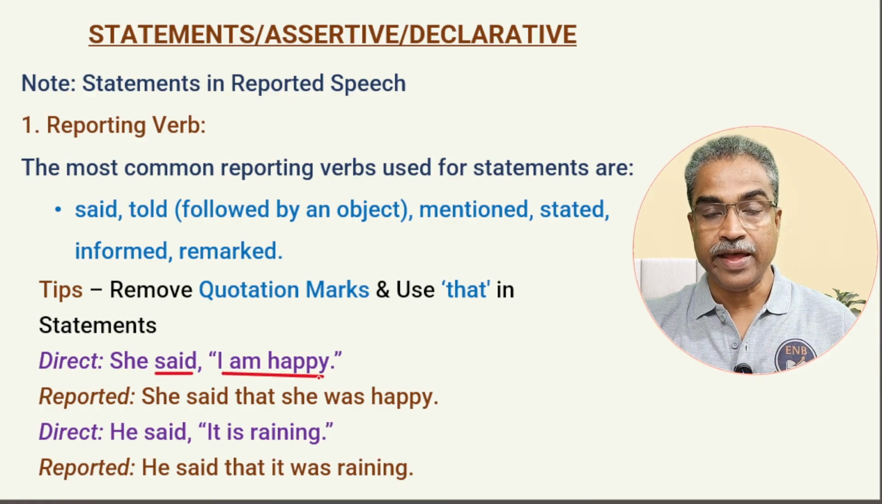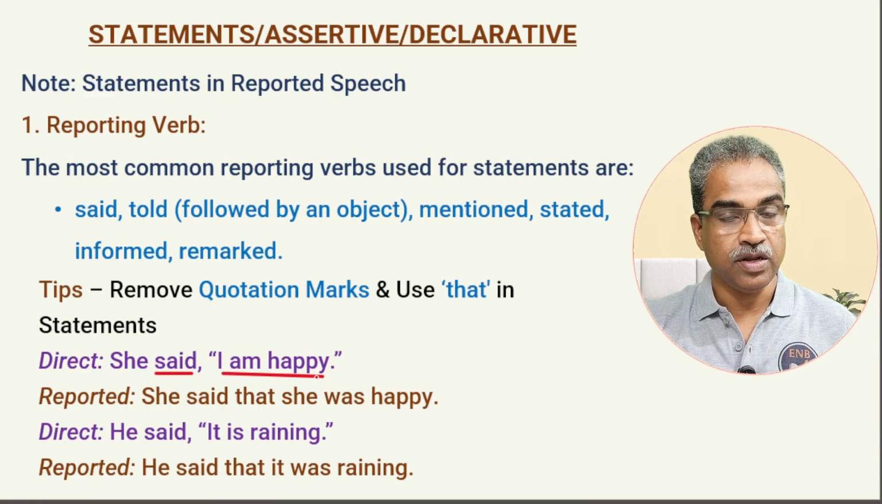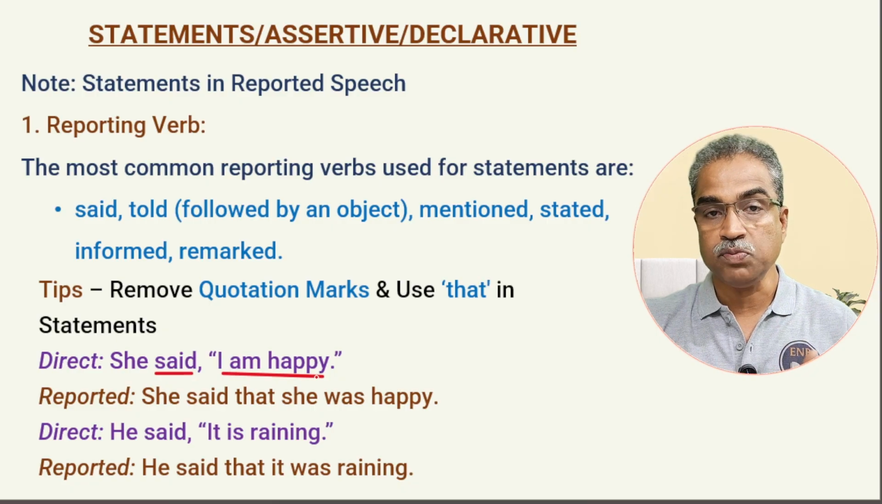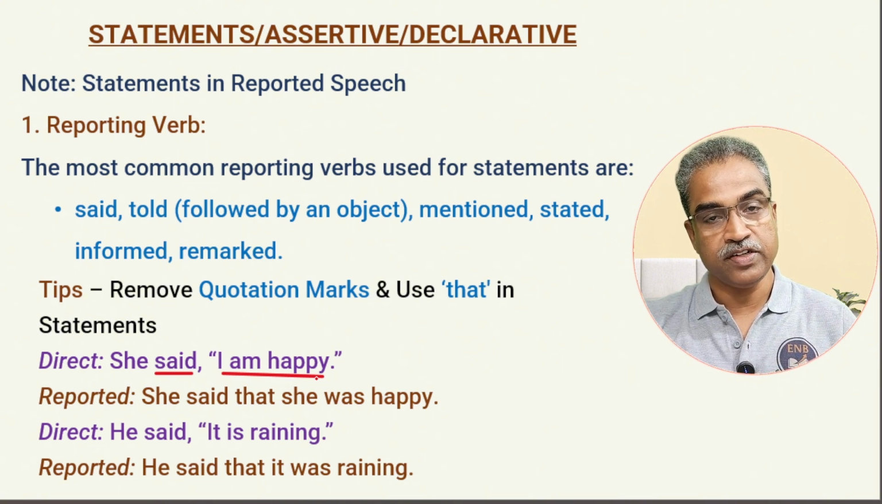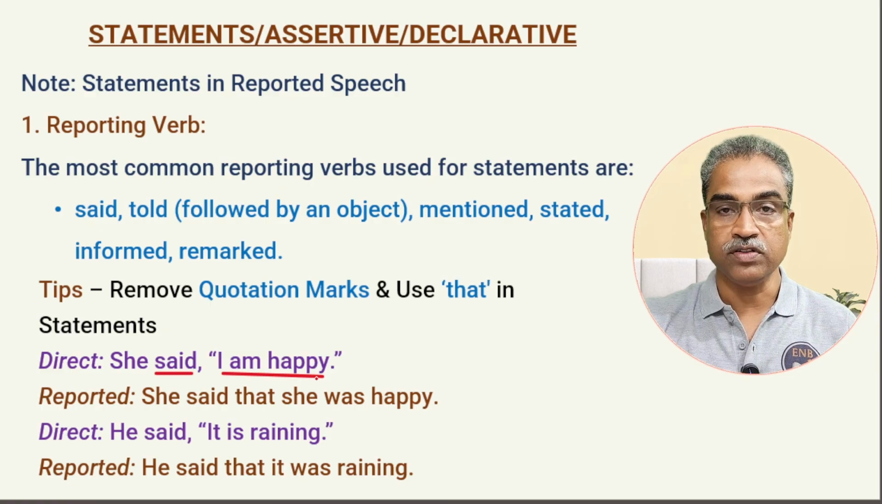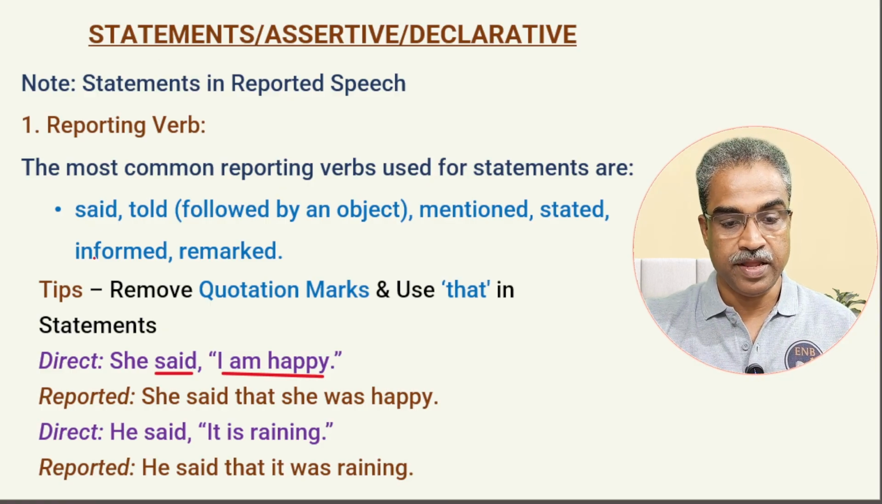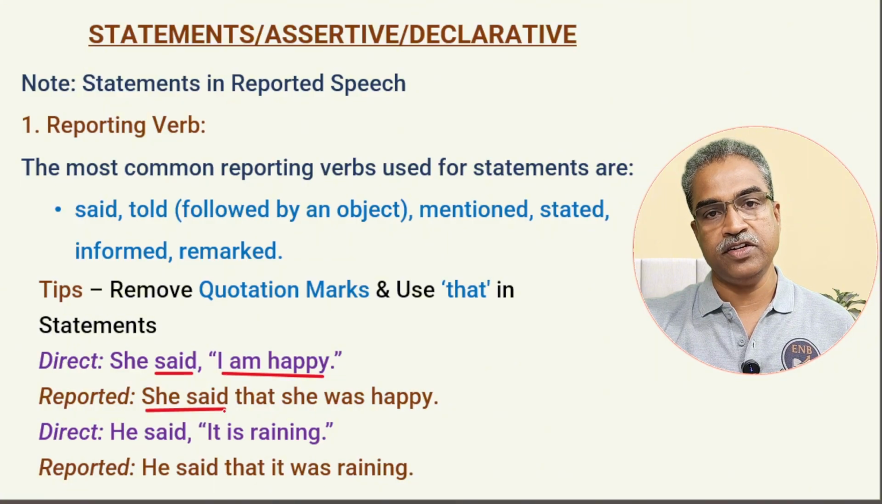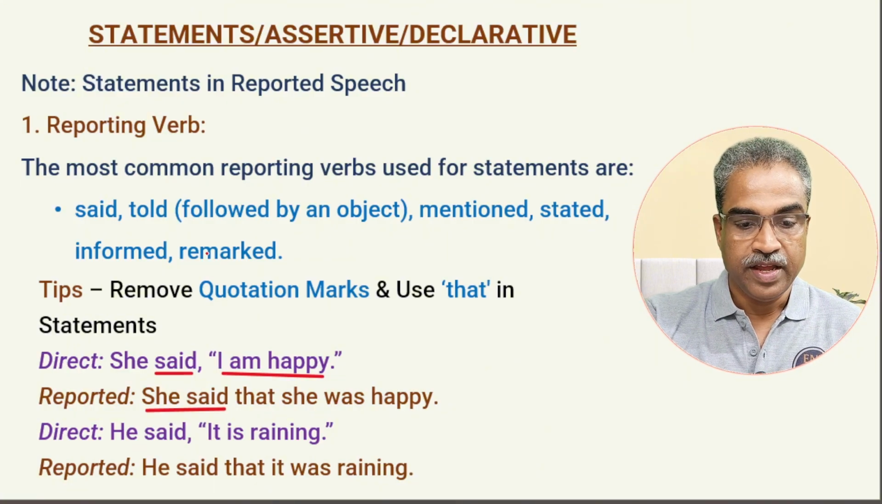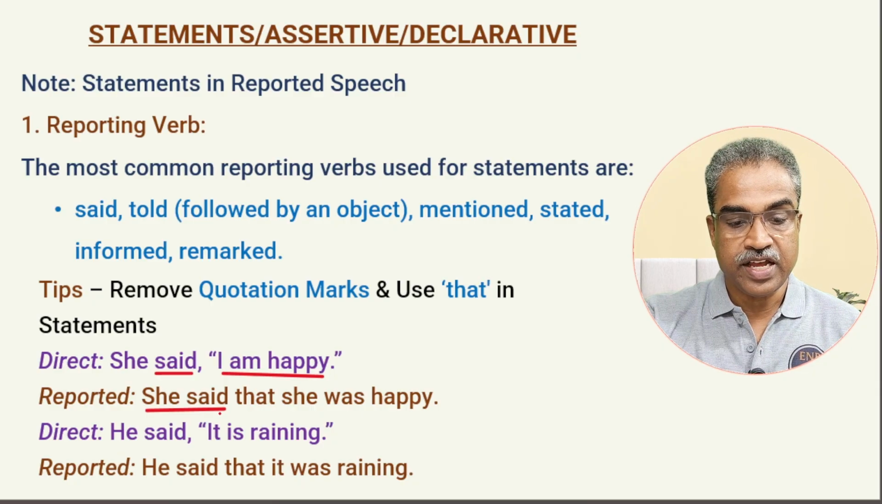Now tell me the tense of I am happy. I am happy is simple present. So simple present changes into its corresponding past tense. What is the corresponding past tense of simple present? I was happy. Now the answer will be: she said. As I said, you can use said, or better, she told. Whatever word you use, it's okay, provided you communicate the correct meaning of the speaker. Now this "she said" and the direct speech you need to link.